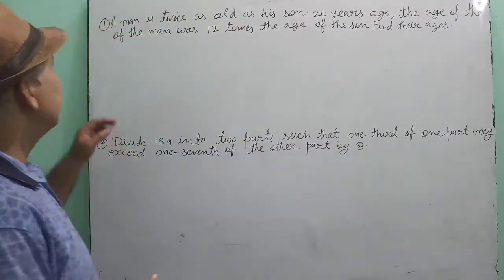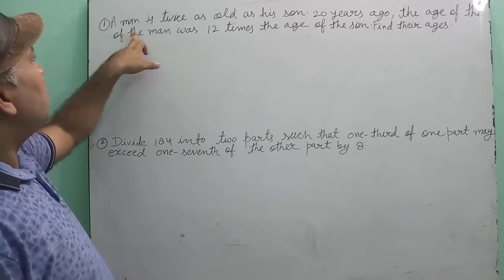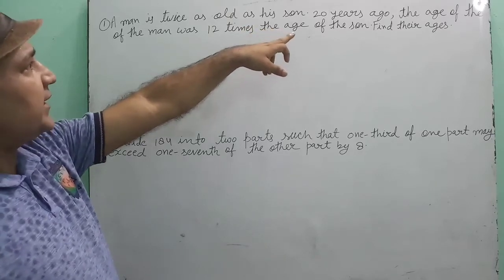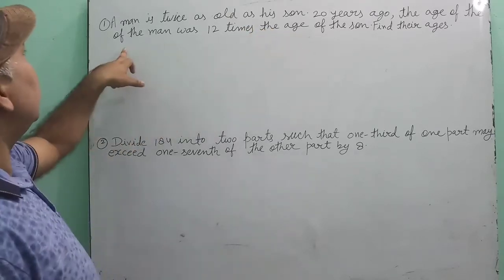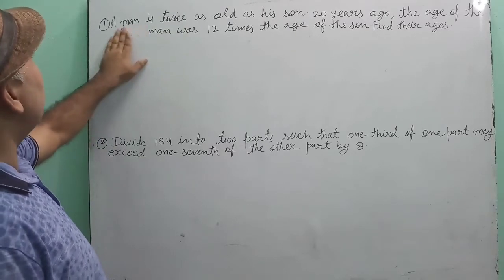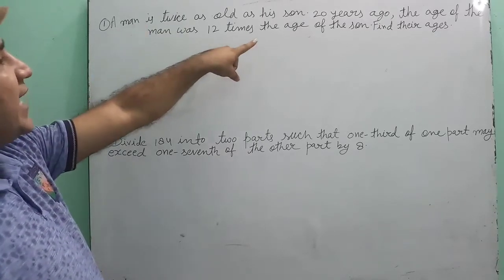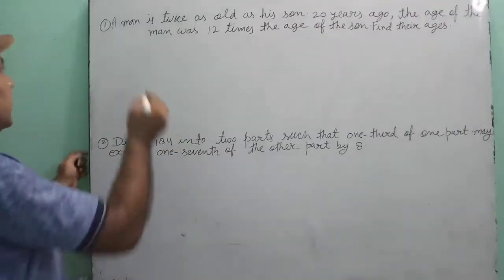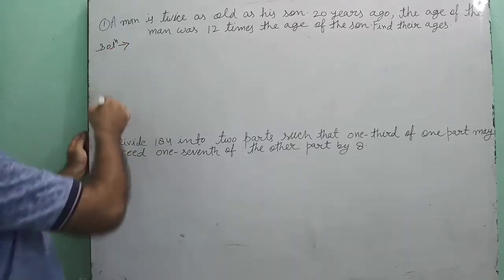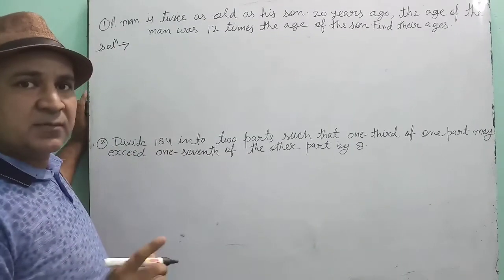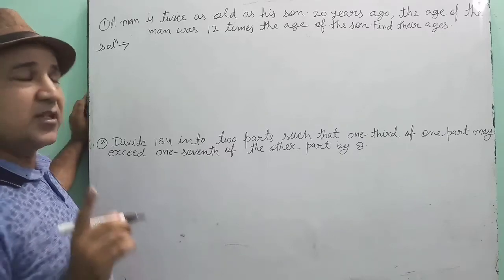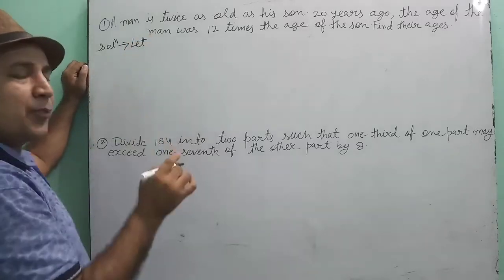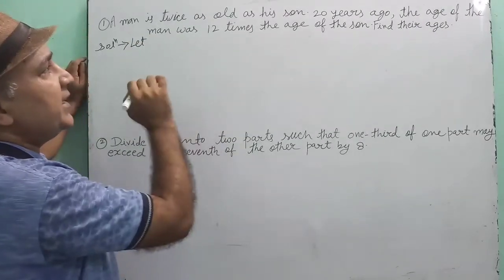Okay, see here. First question is, a man is twice as old as his son. 20 years ago, the age of the man was 12 times the age of the son. Find their ages. See children, when mathematical questions based on age come, then what is the method of solving? See here. First we suppose the present age of the given person.